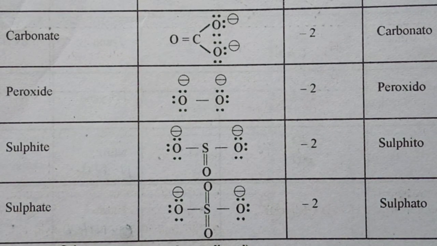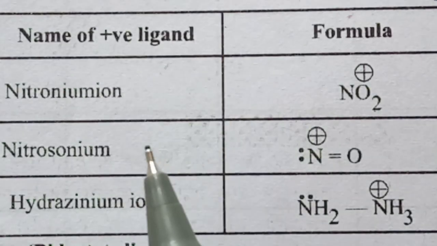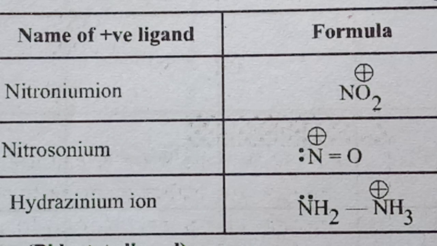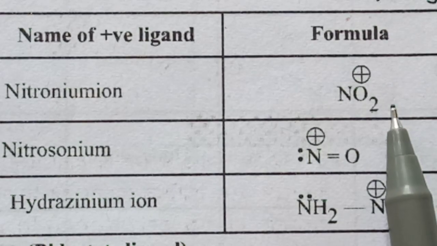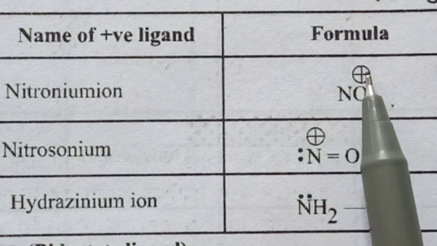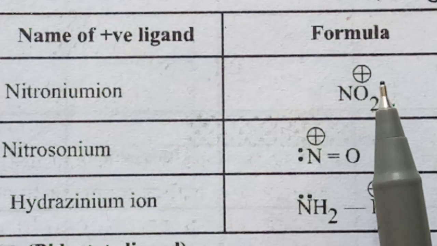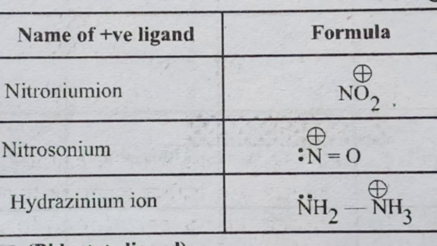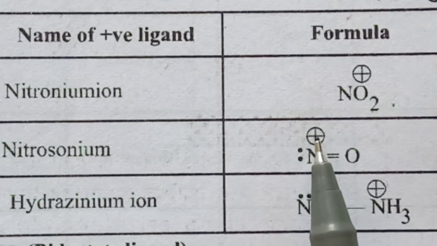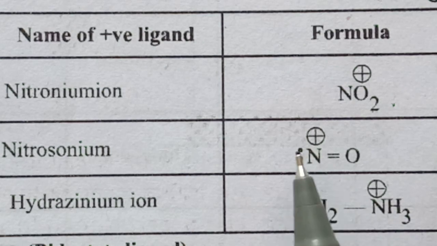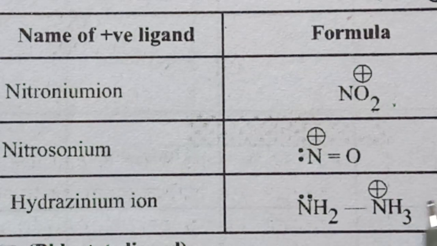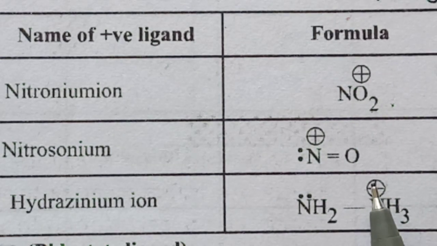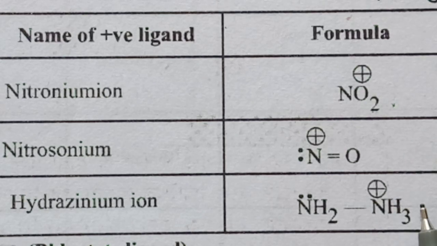Now we will see some positively charged ligands. There are only 3 positively charged ligands: nitronium, nitrosonium and hydrazinium. NO2 minus is nitro, but when it is NO2 plus, it is nitronium. Onium is added when a positive charge is present. This is the nitroso group; when it is positively charged, it is known as nitrosonium. Hydrazine means NH2NH2; when positively charged, it is known as hydrazinium ion.